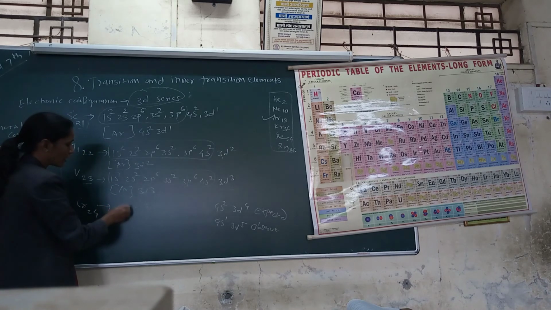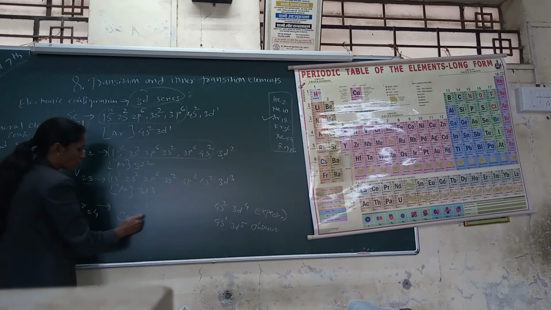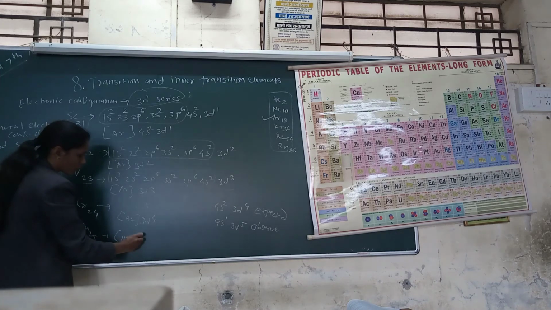This sequence continues: for chromium, argon 3d4, then manganese 25, argon 3d5.